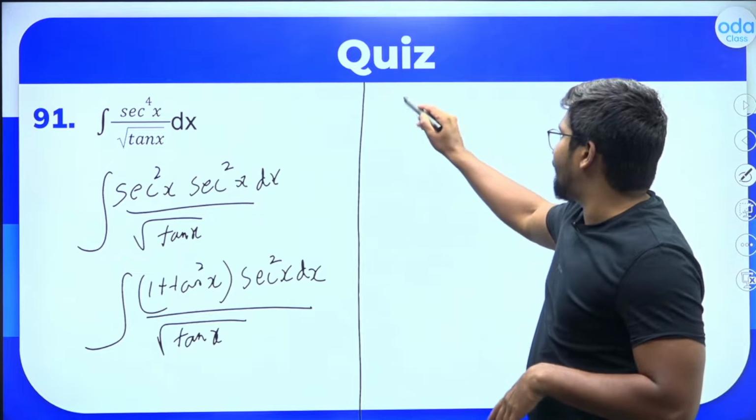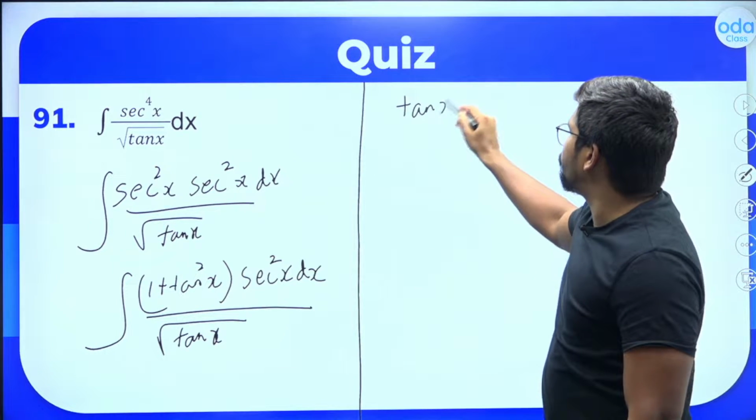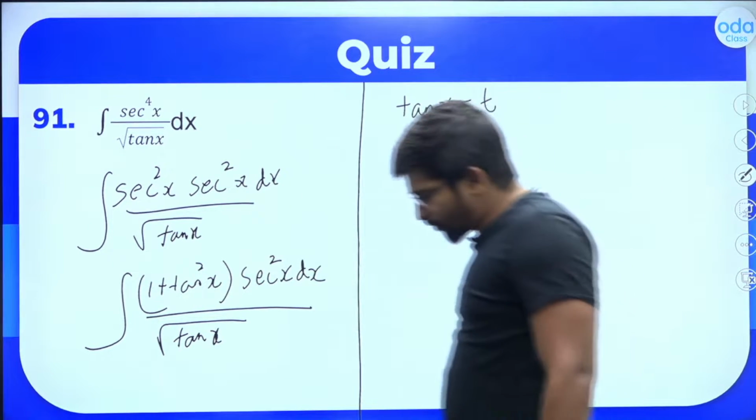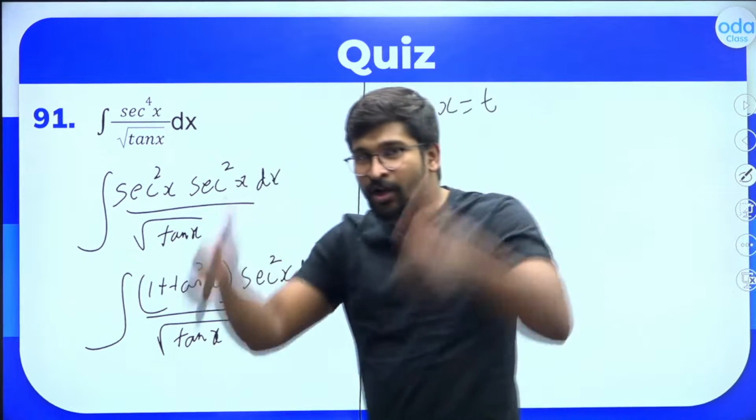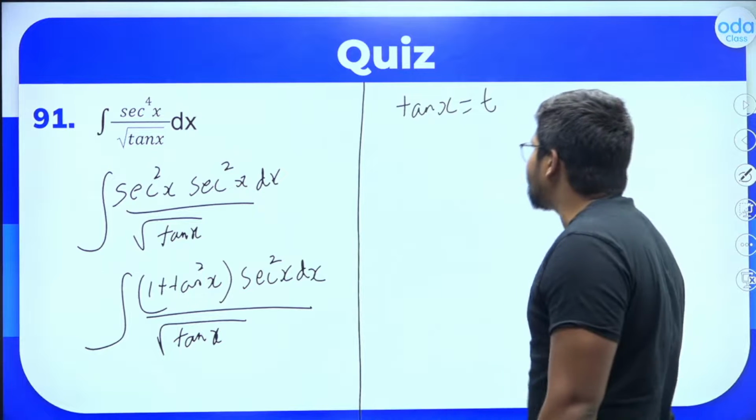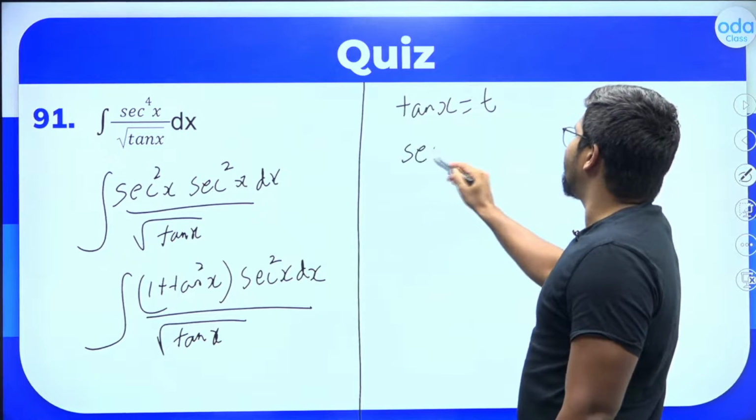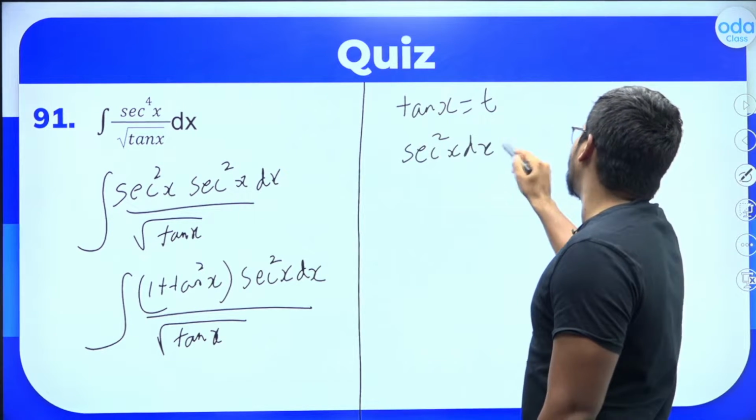You can do one thing. Let's give some put to tan. So tan x is equal to t. Clear? All are clear with it? So if tan x is equal to t, when you differentiate, what do you get? Sec square x dx is equal to dt.